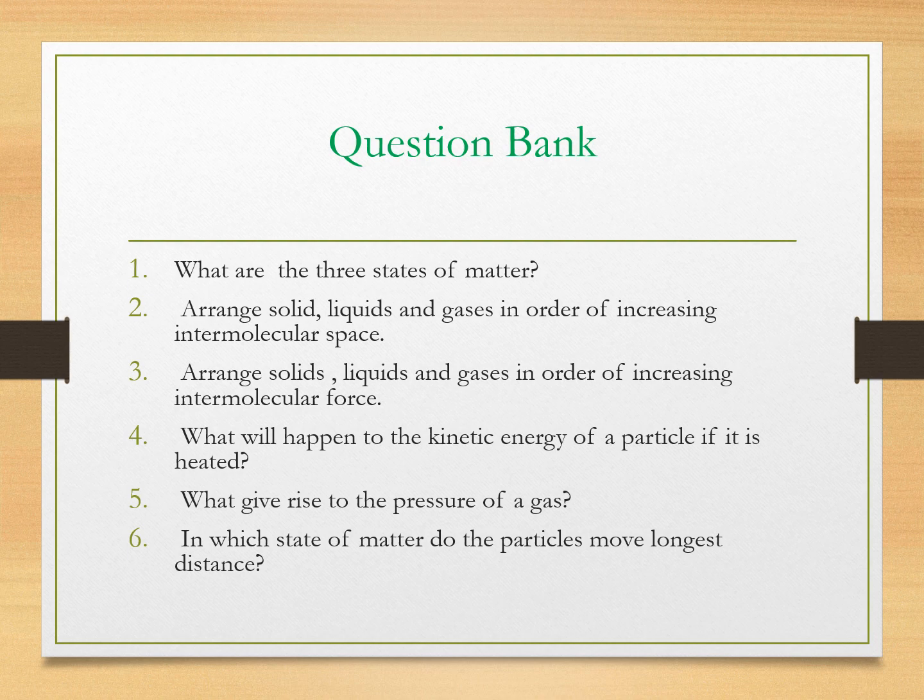Now let us discuss few questions given in the book. First question, what are the three states of matter? Answer is, the three states of matter are solid, liquid and gas. Question number 2, arrange solid, liquid and gases in order of increasing intermolecular space. We can arrange the three states of matter in increasing order of intermolecular space as solid, liquid and gas.